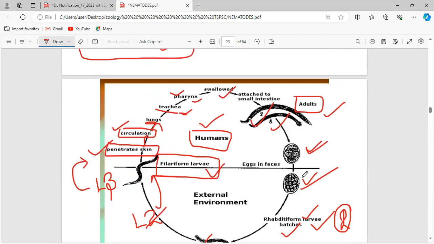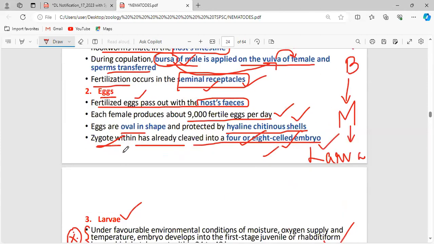And what is the area they are going to reach? Circulation, the heart, and through the pulmonary artery they reach the lungs, and after the lungs, the trachea to the pharynx, and then once again they reach the intestine. The intestine is the perfect place where it attains sexual maturity. This is the only thing you have to keep in mind.